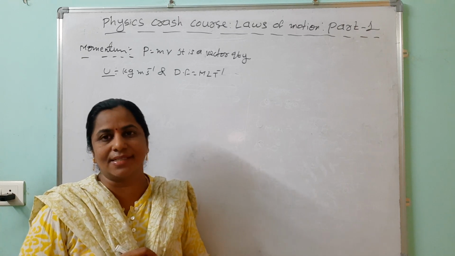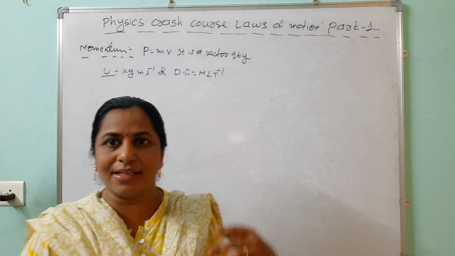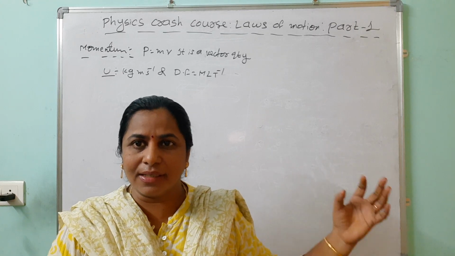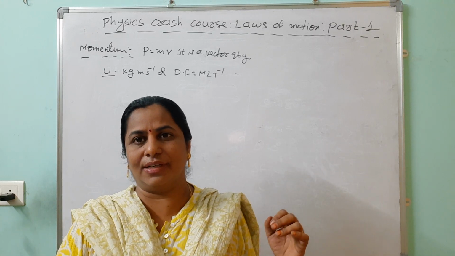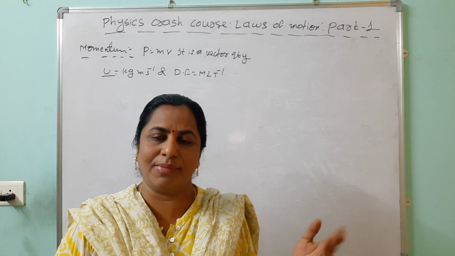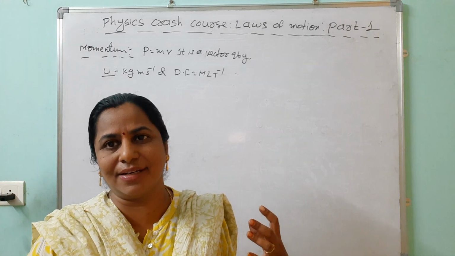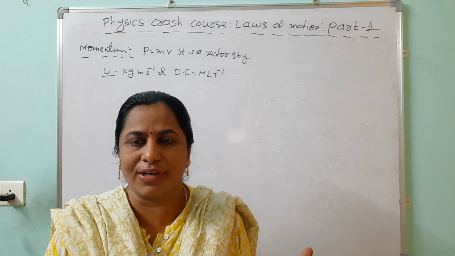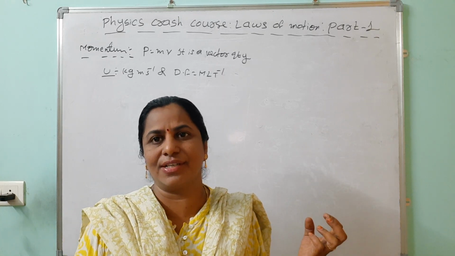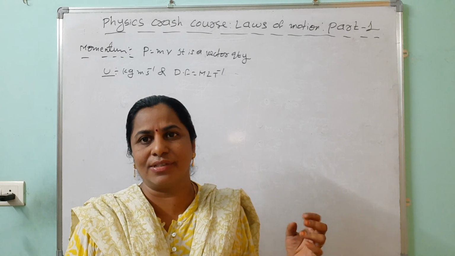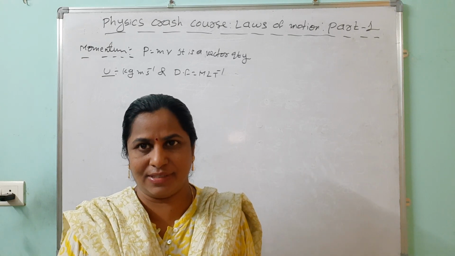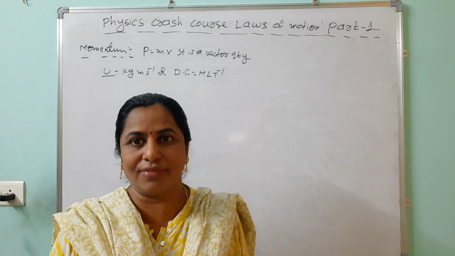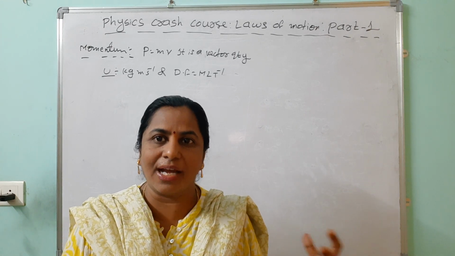Then we are going to discuss force. It is the reverse of inertia: the ability to change the state of rest or uniform motion. That is called force. But how many basic forces are there in nature? There are four types of basic forces in nature. What are those? The gravitational force, electromagnetic force, and weak and strong nuclear forces. Now we know the definition of force, but how to calculate the force?